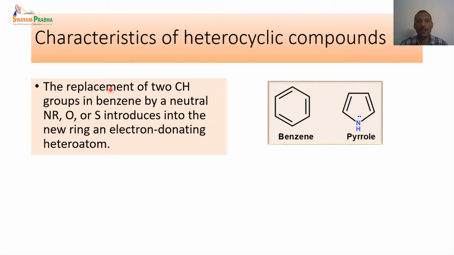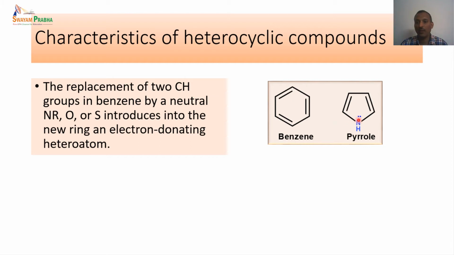But on the other hand, if we replace two CH units in benzene by a neutral NR group or oxygen or sulfur, that introduces an electron donating heteroatom. Say, for example, we have a benzene, we remove two carbons, and we introduce one nitrogen, so that becomes pyrrole.